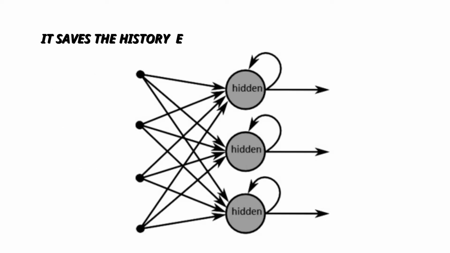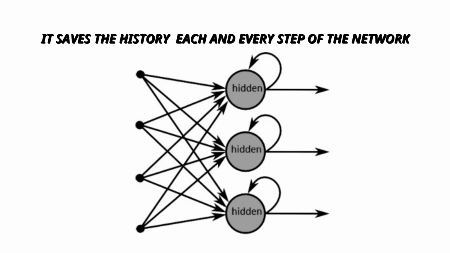A recurrent network is similar to the feed-forward network. The only difference is that it has to remember the data at each step. The history of each step has to be saved. So this is the explanation of recurrent networks.